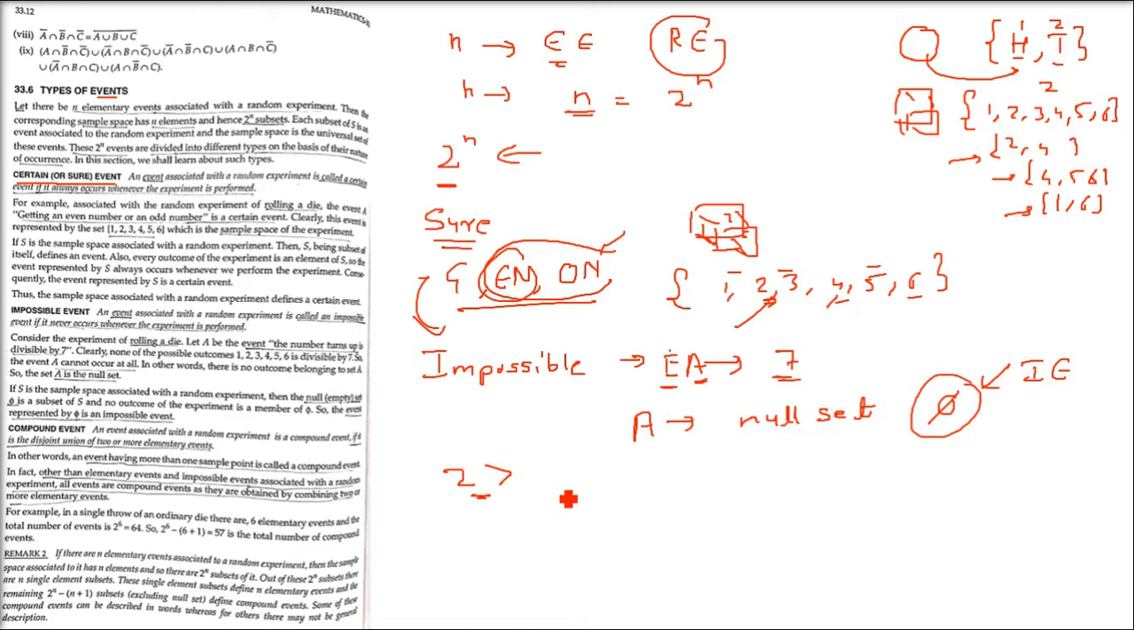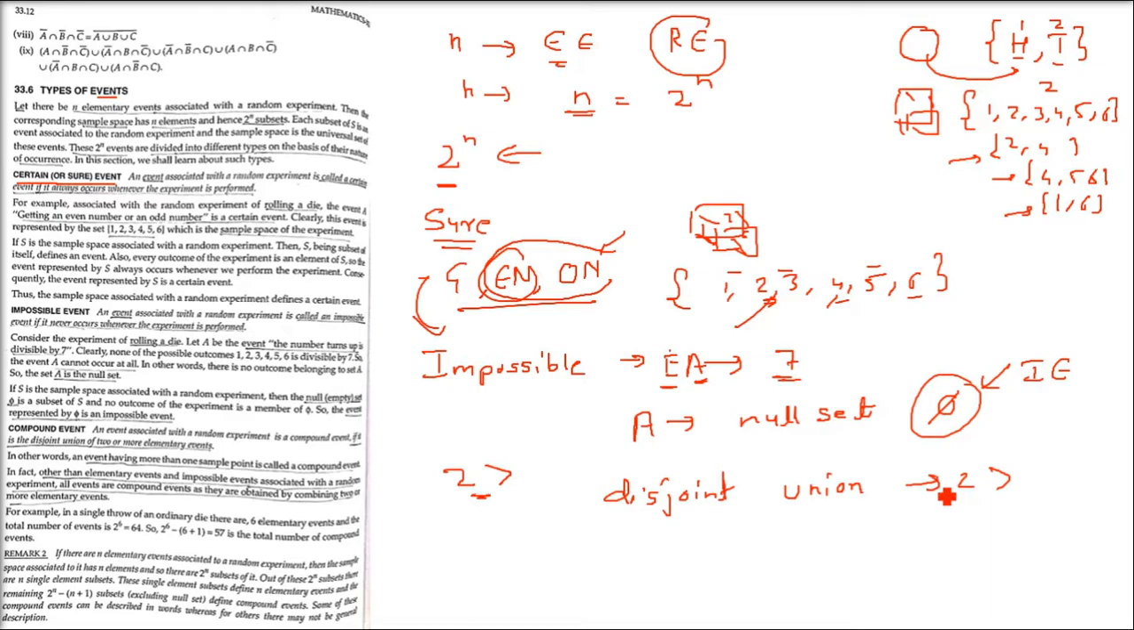Compound events are obtained by combining two or more elementary events. Please understand, two or more. Second thing, other than elementary event and impossible event. The definition is also talking about the disjoint union of two or more elementary events.